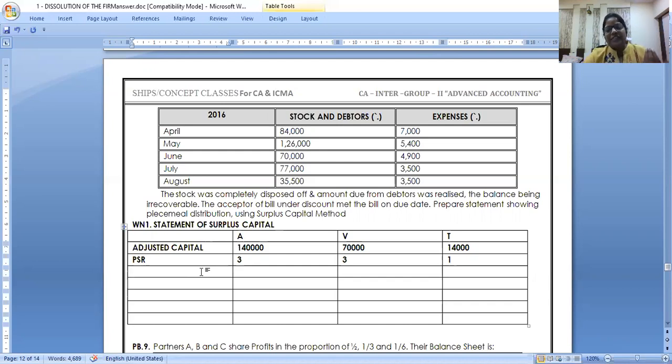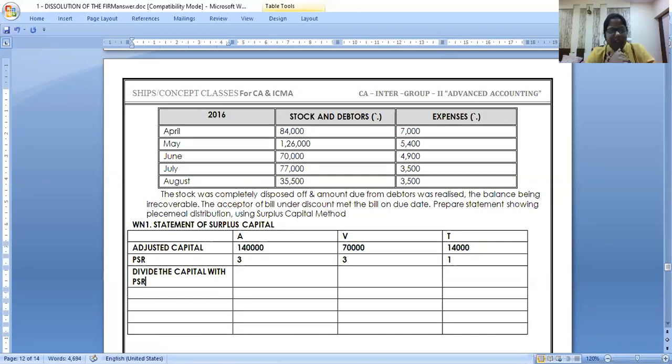That's like spoon feeding. If you want, you can make it. So what will be your third step? Divide the capital with PSR. Why are you doing this step? To get the lowest capital as base. You can't say, ma'am, 14 is lowest. That will not always be lowest. That depends upon their ratios, right? Sorry, this is 2. Yeah. So how much are you getting?